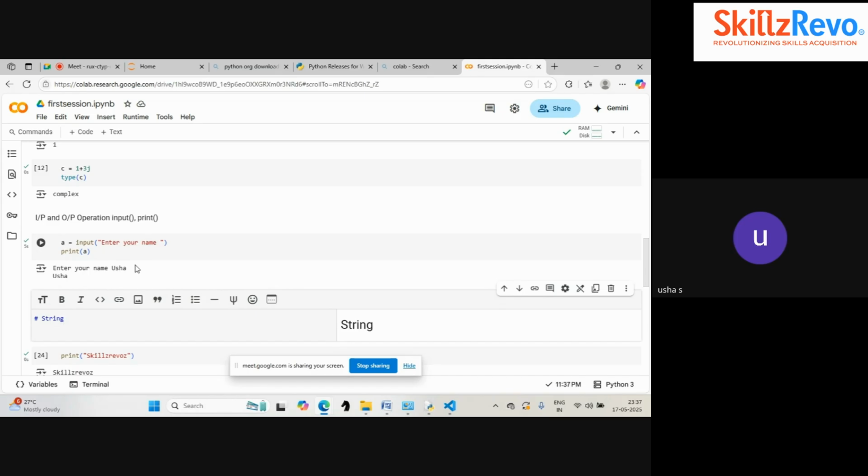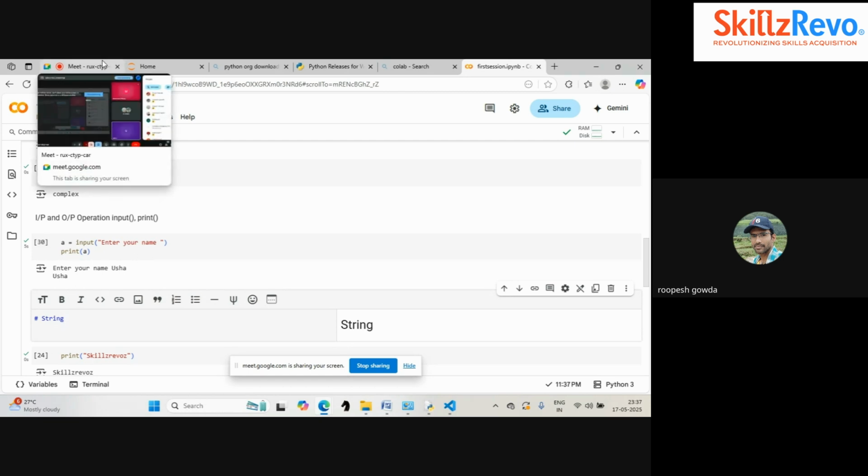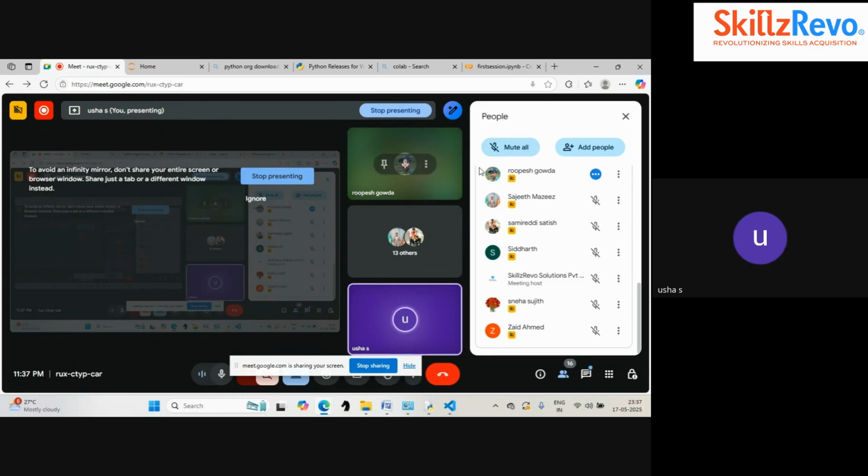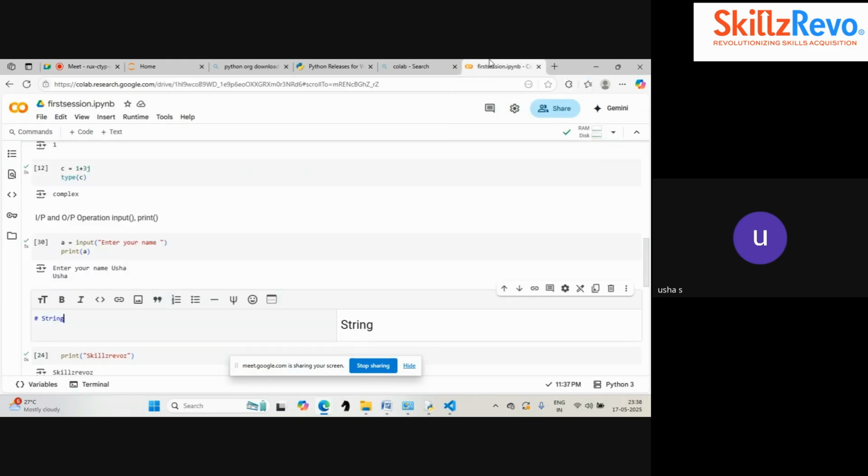How many of you are getting the same output? And whoever is facing an issue, just tell me, I will guide you. It is showing unsupported operand types for int and str. Okay, just share your screen, Rupesh. We'll see. Once again. Others, are you able to get this output?